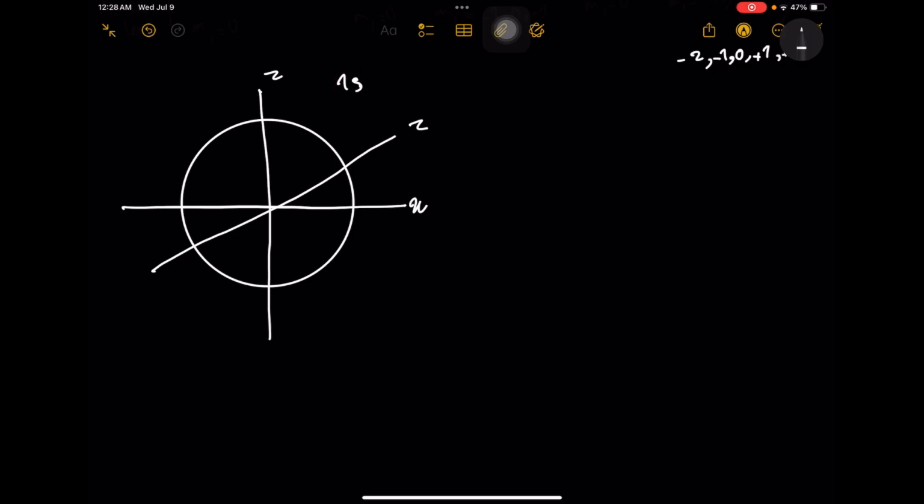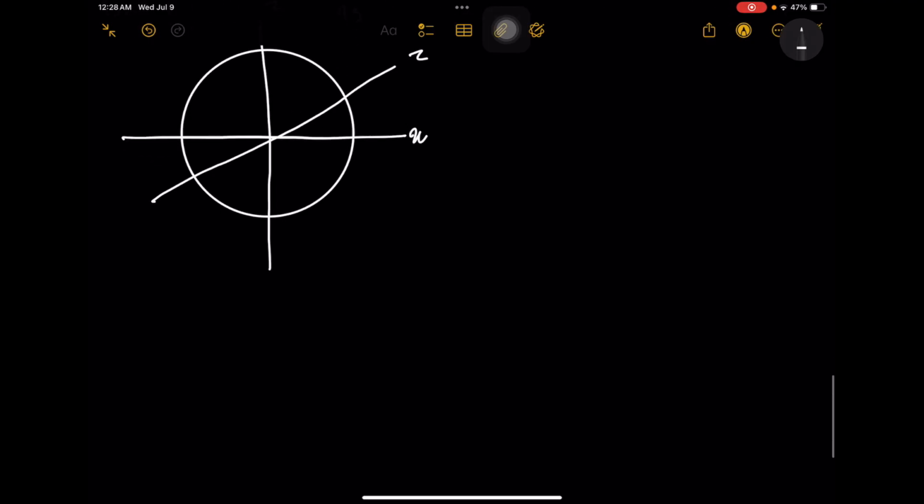For 2s and 3s, as the principal quantum number increases, the size of the orbital increases too, as we talked about. The 2s and 3s orbitals contain nodes, which are the regions where there is zero probability of finding an electron. And the number of nodes for a given orbital is n minus 1.